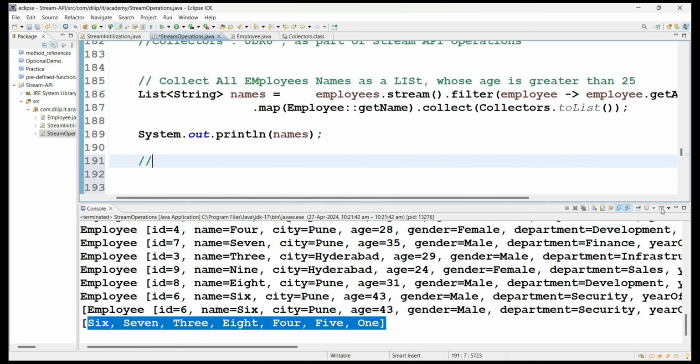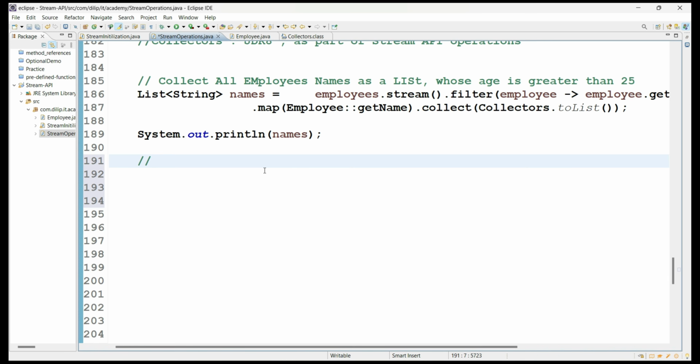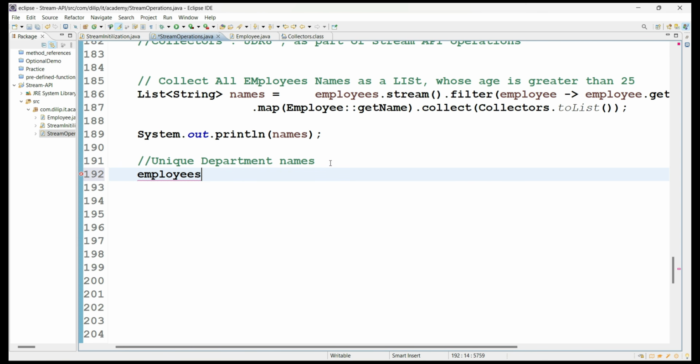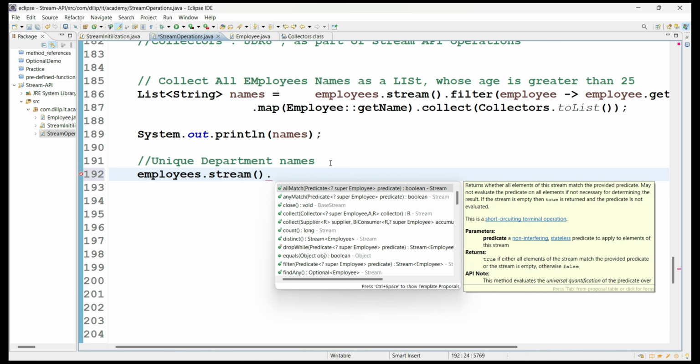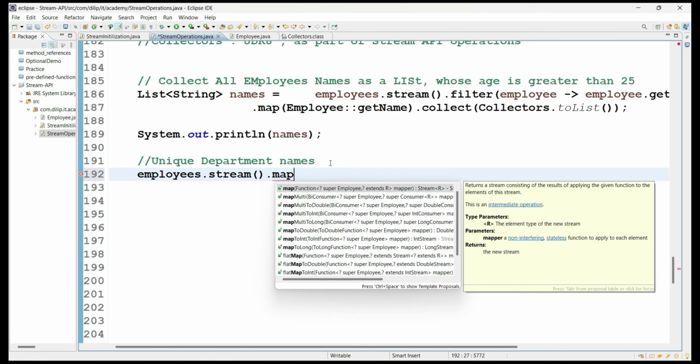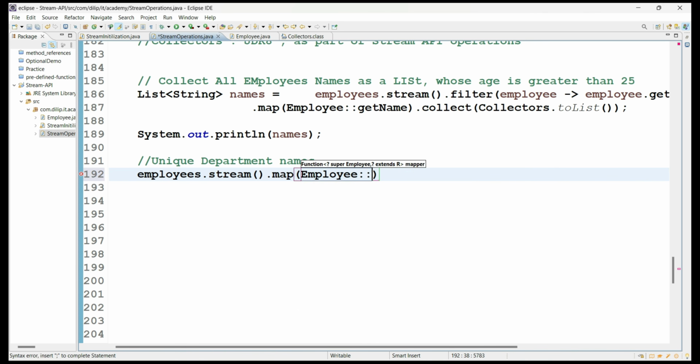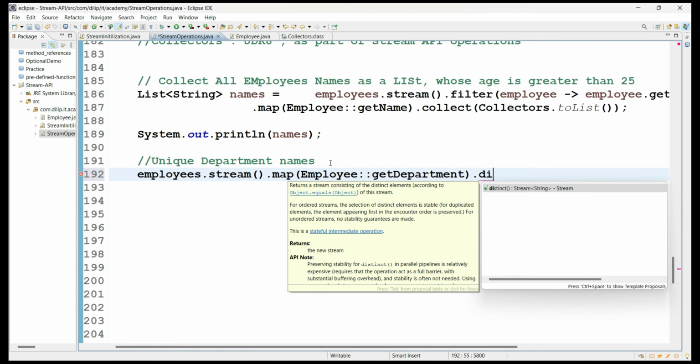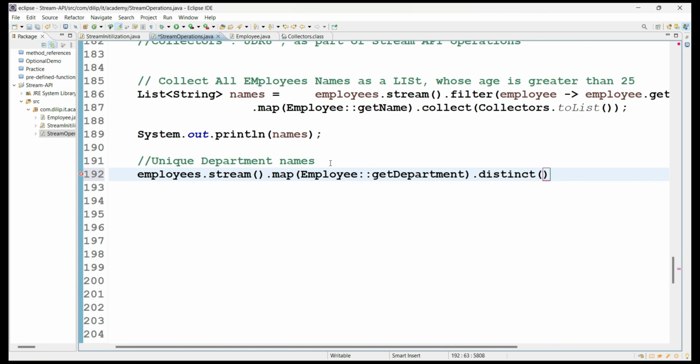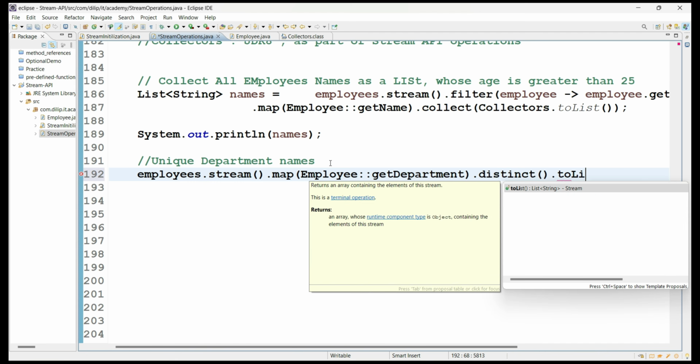Let me take one more requirement, and then we will try to use the collect method and the Collectors class also. My requirement here is to get unique department names. What do I have to do? From the employees object, I have to get the unique department names. See here, employees.stream, first create the stream object, and from that map the department. First of all, identify what departments are available for an employee. From the departments you can make them distinct. This is one way, right? It will pick up all the distinct values and then you can call something like toList.